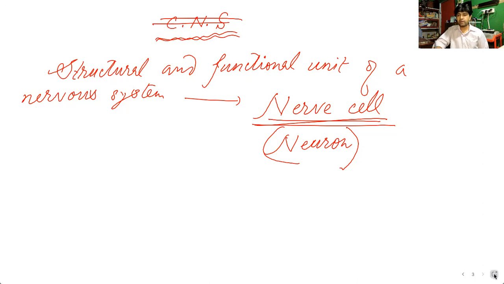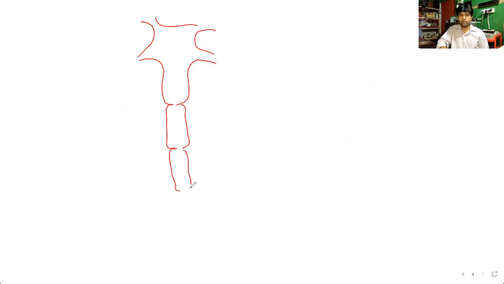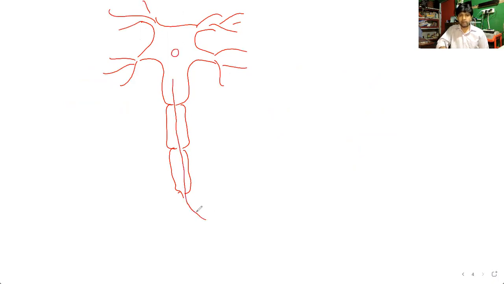So what is the structure of a neuron? So I think from junior classes you have learned. So one neuron is looking like this. I'm roughly drawing the neuron. In class 8 also you have learned, 7 also you have learned, 9 also you got. So about neuron you have the idea, but then also I want to remind you. I have drawn this figure. Okay, so this is one neuron, one basic structure of a neuron.